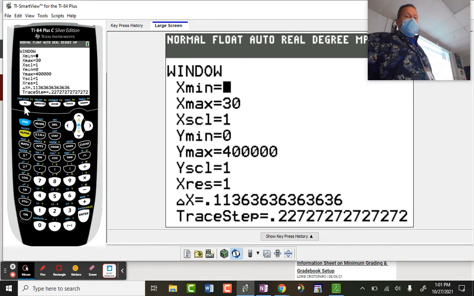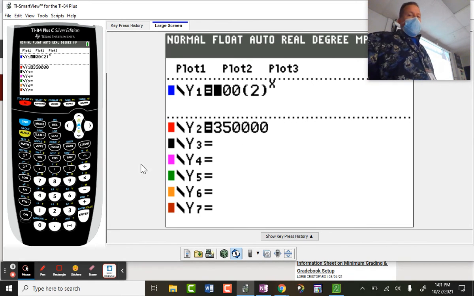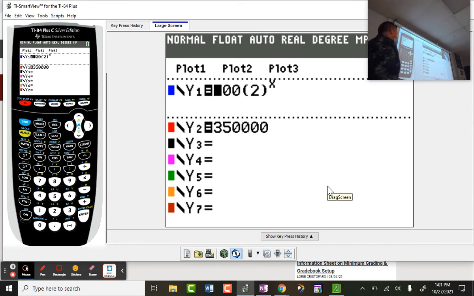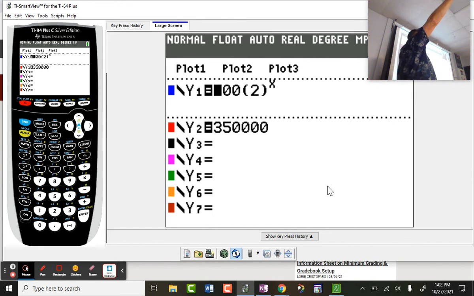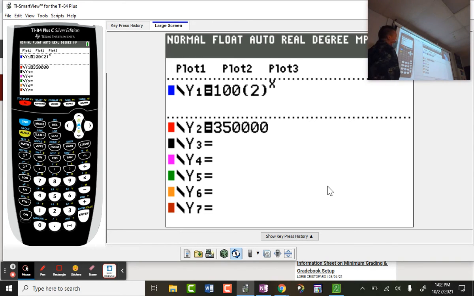And we do have to type this in y1, y2. So, okay, I already did it. For the purposes of the movie, I got it all set up. Doubles every hour. By the way, x is now in hours, not years like in a population of people in a city. And then 350,000 is the y2.